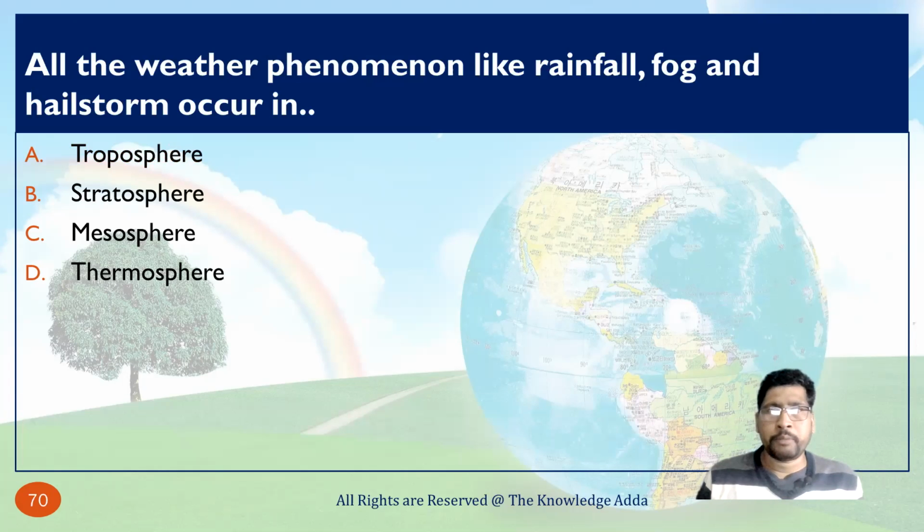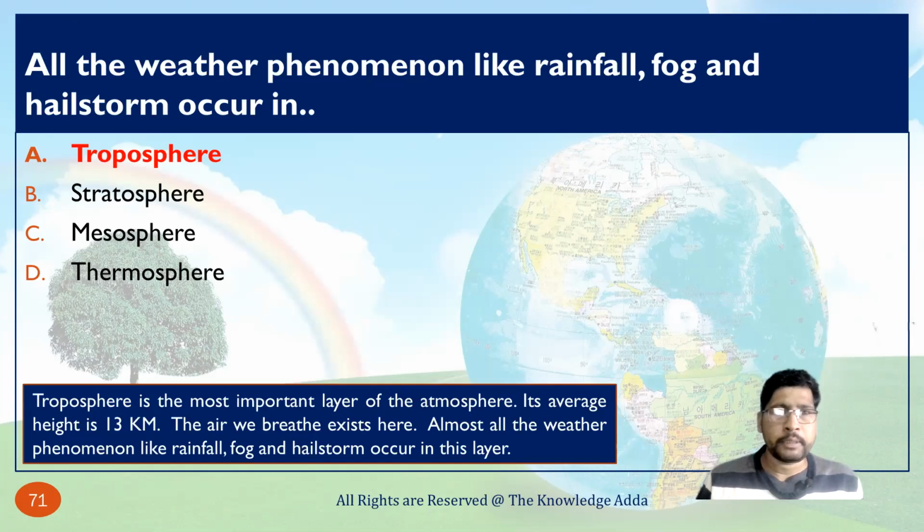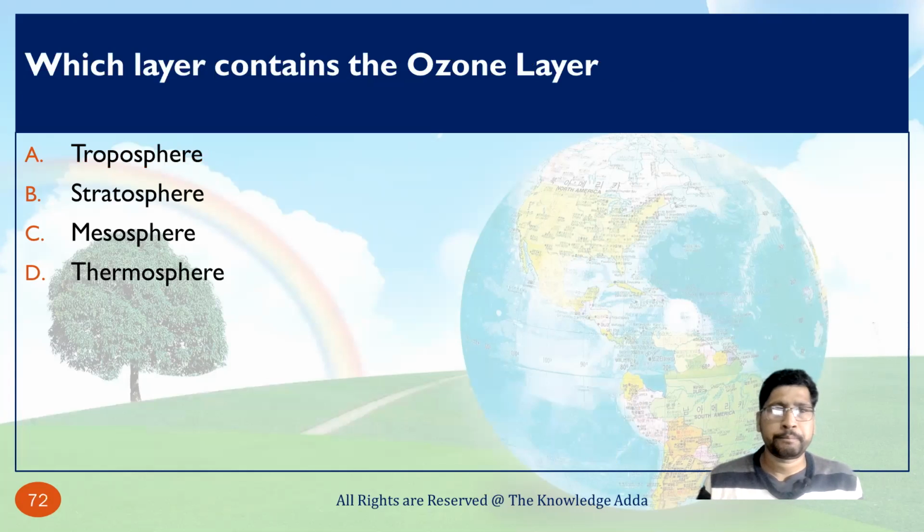All the weather phenomena like rainfall, fog, and hailstorm occur in the troposphere, and the height of the troposphere is 13 kilometers. So the air we breathe exists here. Almost all the weather phenomena like rainfall, fog, and hailstorm occur in the troposphere.